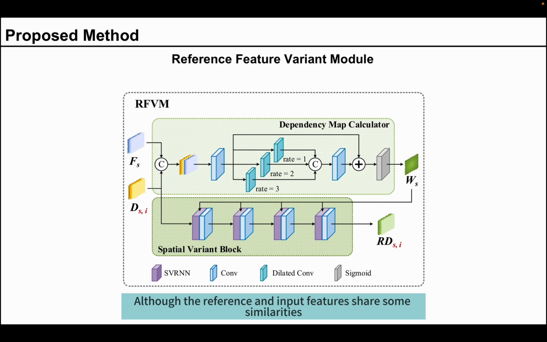Although the reference and input features share some similarities, the relative position of the similar areas in them may be dramatically different. Hence, we designed the RFVM to adaptively morph the reference feature based on the input. RFVM utilizes the SVRNN to implement the feature variant on a large receptive field, and their weights are the dependency map learned by dilated convolution.